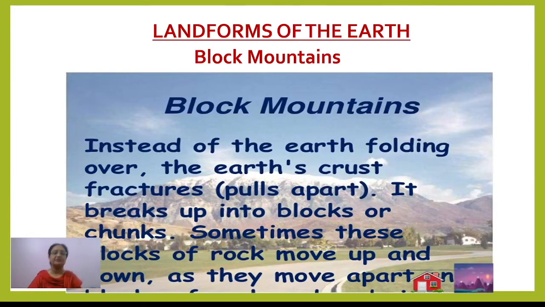Now come to the block mountains. What are the block mountains? These are especially the result of faulting. Folding we have discussed in the earlier part. What is faulting? This also we discussed in the beginning. Suppose the surface is made up of hard, resistant rocks. Instead of getting folded, a fracture or crack develops.